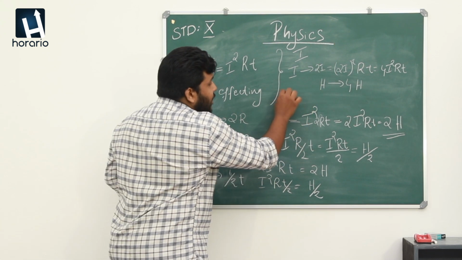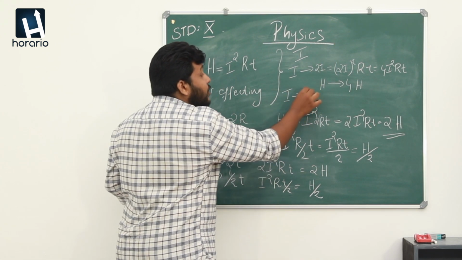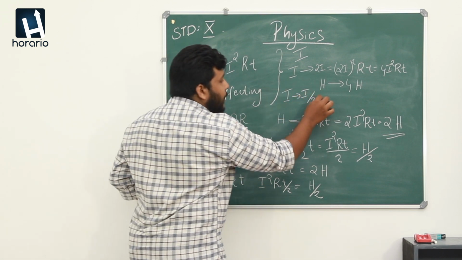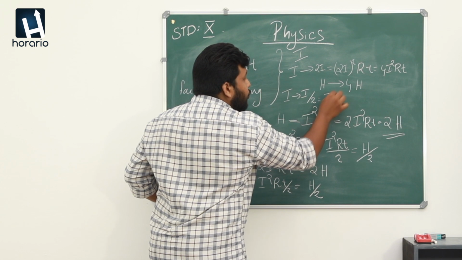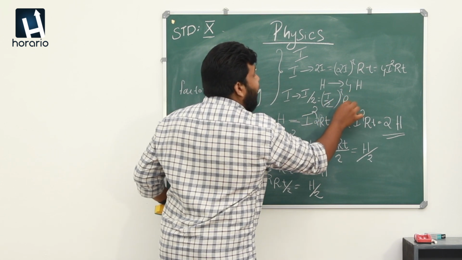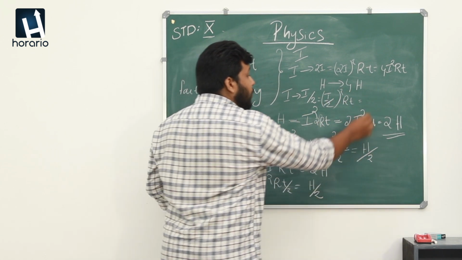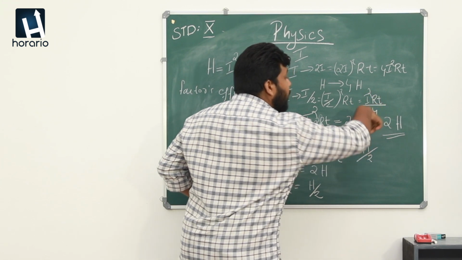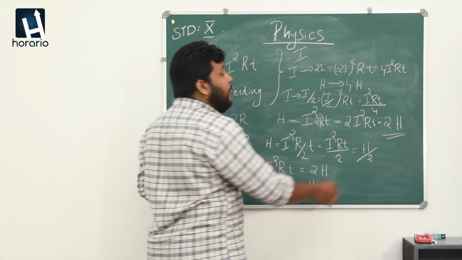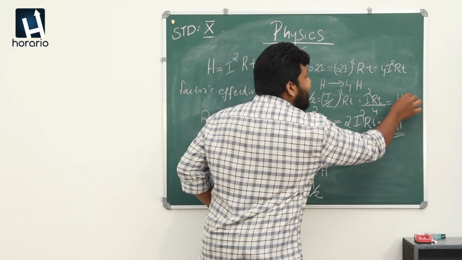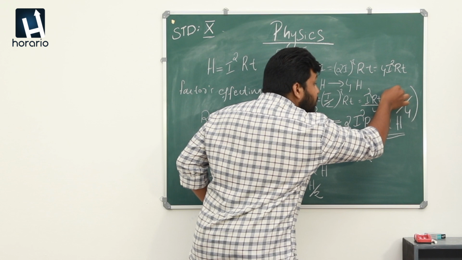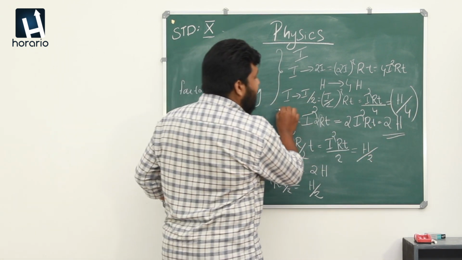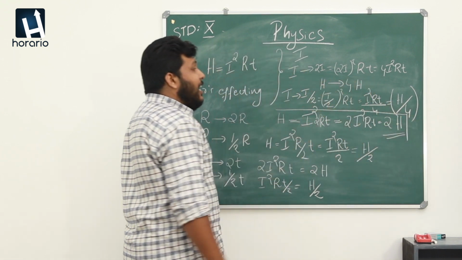What happens if the current in this circuit is halved? I/2. The equation will be (I/2) the whole squared RT, and the result will be I²RT divided by 4, which means the resulting heat energy will be reduced 4 times. So, we want to take care of this current.